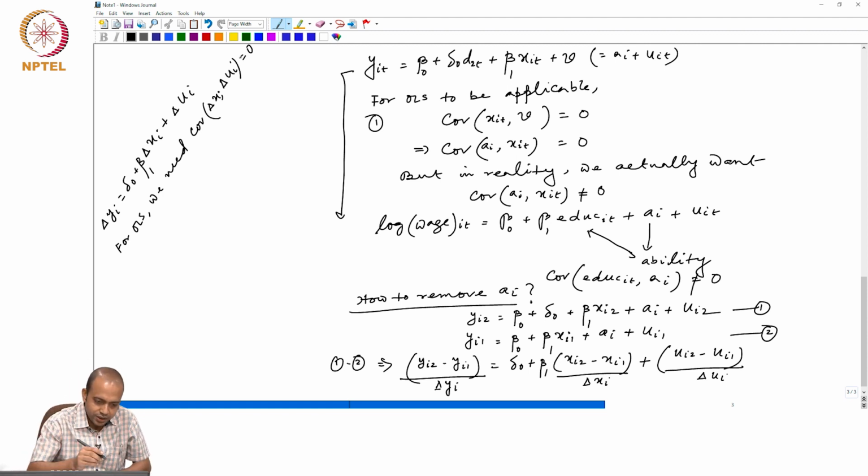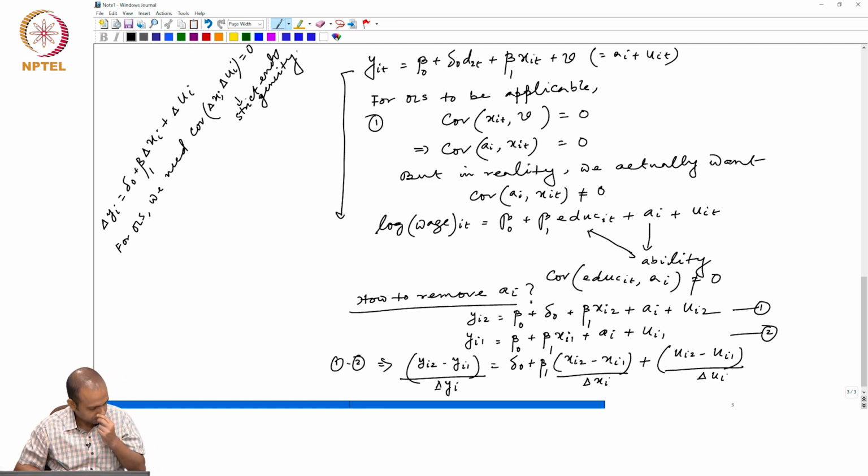This condition is called strict exogeneity. Why is it called strict exogeneity? Because we are ensuring not only that xi and ui are uncorrelated, but that the differences are also uncorrelated. Delta xi and delta ui should be uncorrelated.